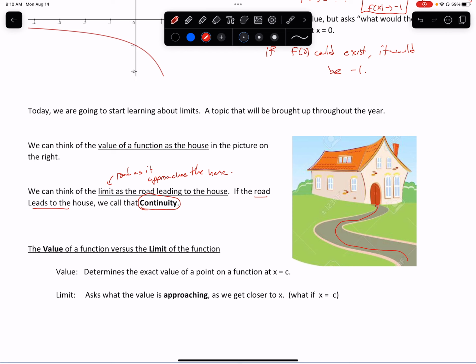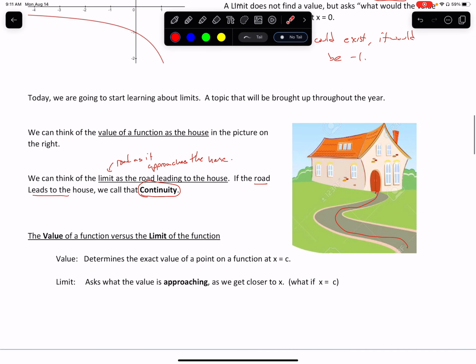Now, let's take a look here, down here. The value of a function versus the limit of a function. So here's what we're going to say. The value determines the exact value of a point on a function. And we have a special notation for that. We would say this is going to be f of c. The limit asks us what the value is approaching as we get closer to x. What if x could be c? And you might recall this notation. There's two ways we can write it.